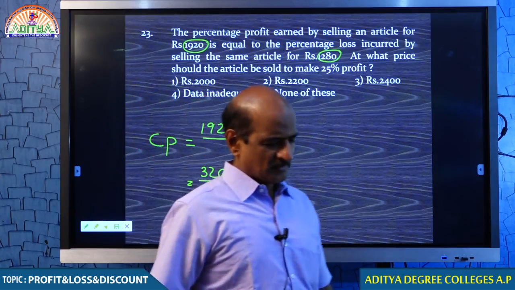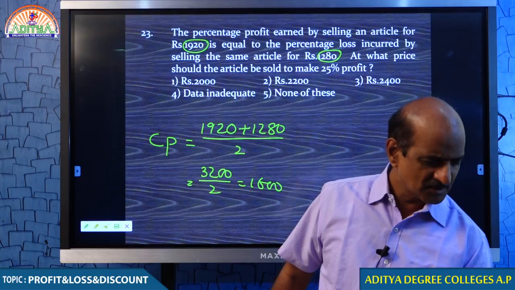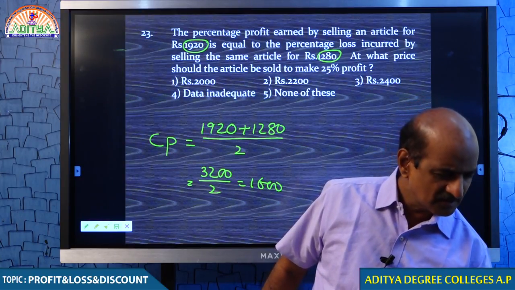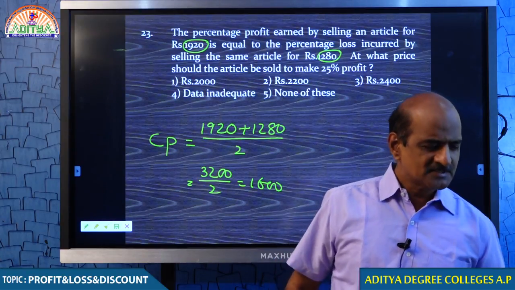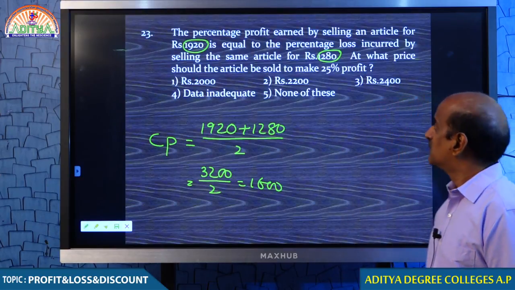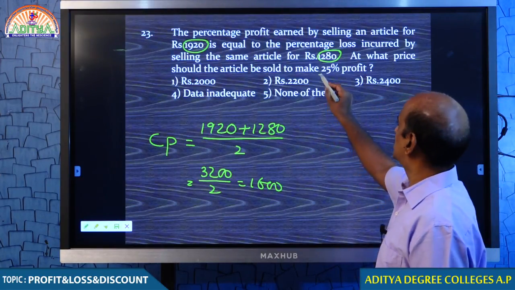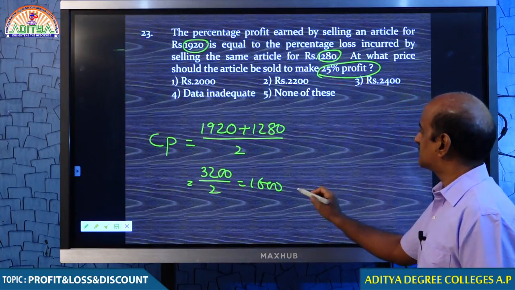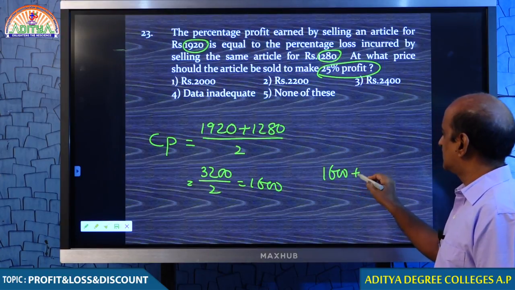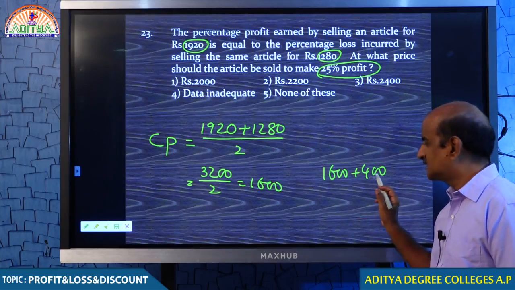Let me see how many of you put 1600. But I think 1600 is not your final answer. Well done, students, very good. 1600 is the cost price of this particular article. But your question is, at what price should the article be sold to make a profit of 25%? And hence your answer is 1600 plus 400. You understand how we get this 400?